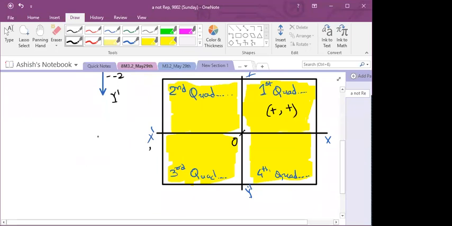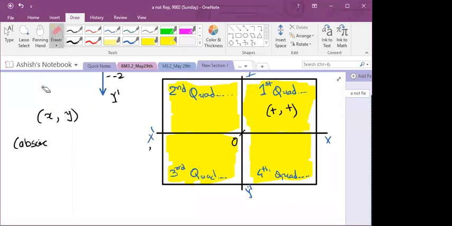Here the first coordinate is called x coordinate, second coordinate is called y coordinate. The other name of x coordinate is abscissa. There are two names, abscissa and ordinate.